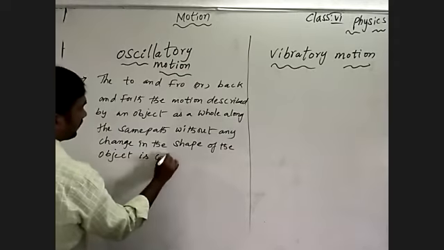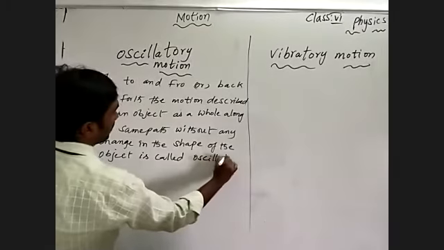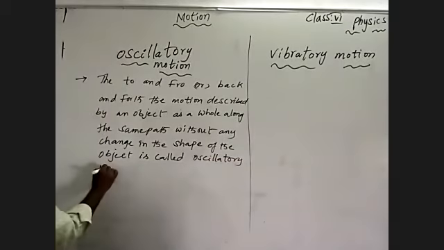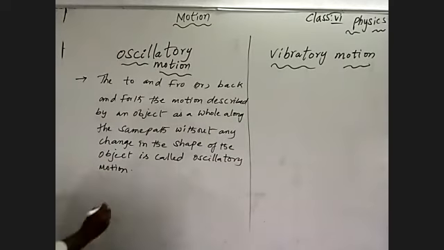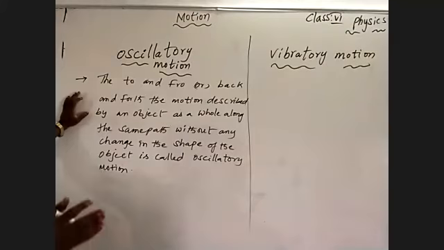The object is called what? Oscillatory motion. See here, the to and fro or back and forth motion. It describes the motion of an object as a whole along the same path without any change in the shape. The body moves in a particular path, front and back, taking a regular interval of time to travel in the same path without changing the shape of the object.